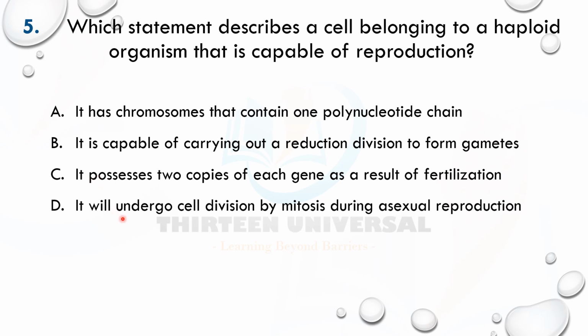D says it will undergo cell division by mitosis. Yes, during asexual reproduction, it can copy itself by mitosis. See what it's trying to say, guys. Now this is the haploid. Pardon my drawing. Haploid is n. So this can undergo mitosis to give us two daughter cells that have the same chromosome number. Do you get?